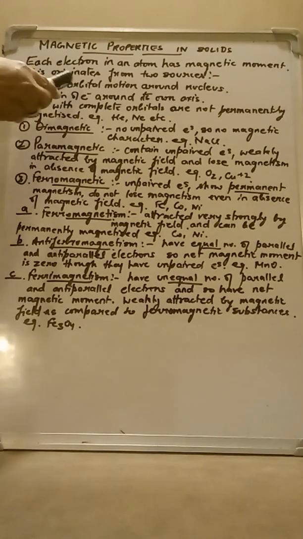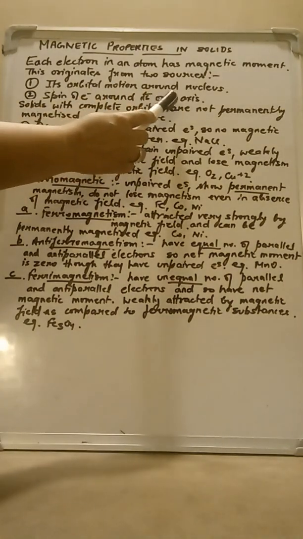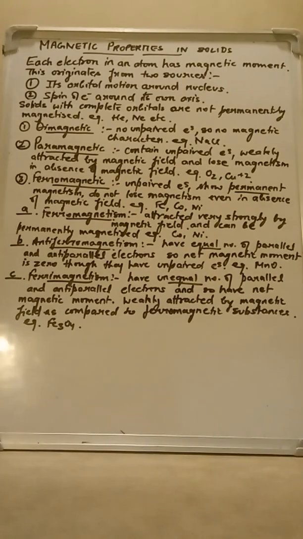Number one is its orbital motion around the nucleus, right? You know that the electron revolves around the nucleus, so that orbital motion is the first reason for its magnetic characteristic. And second is the spin of the electron around its own axis. As you know about the planetary motion of Earth, Earth revolves around the Sun as well as rotates around its own axis. Similarly, the electron spins around its own axis as well as revolves around the nucleus. So both motions of the electron are responsible for its magnetic moment, right?